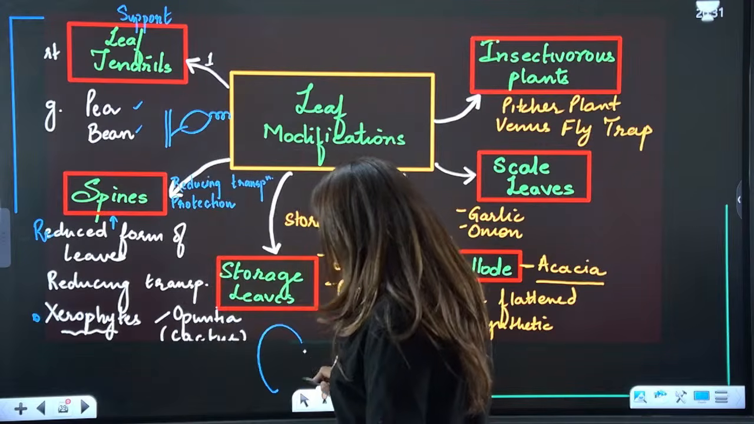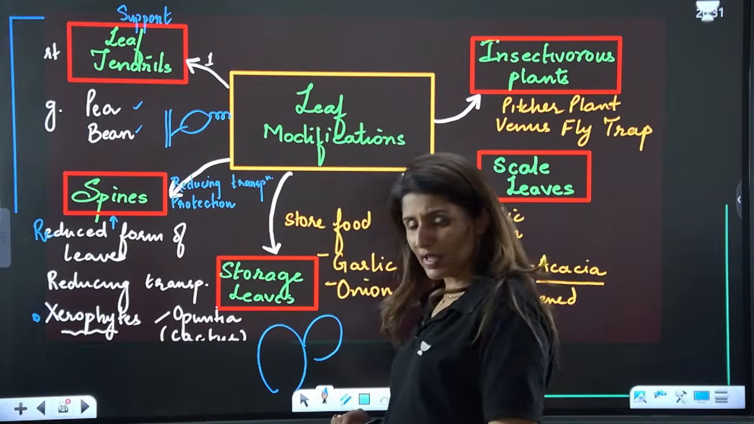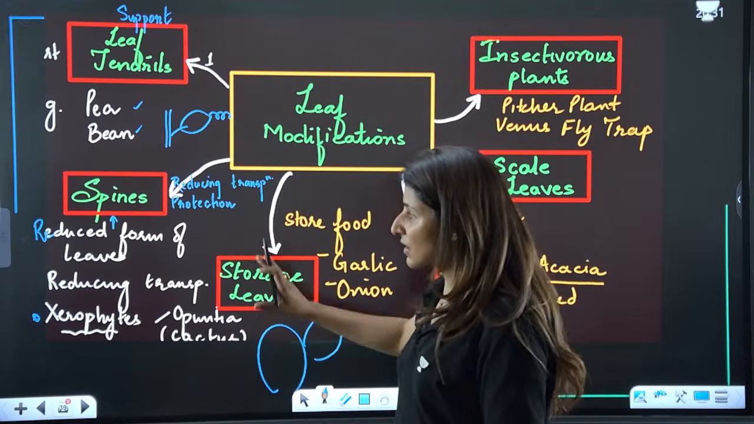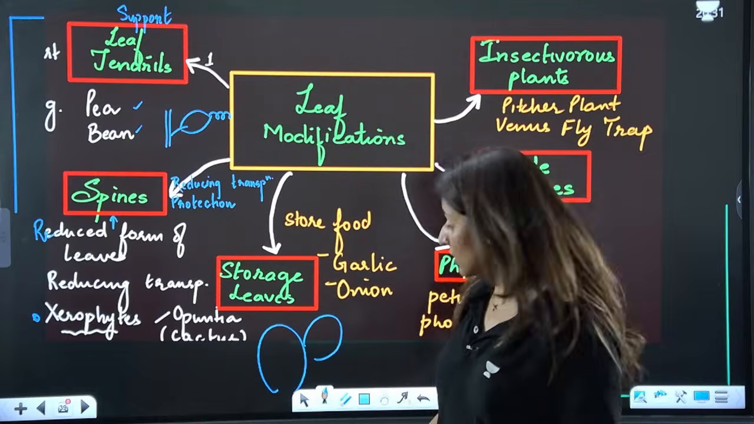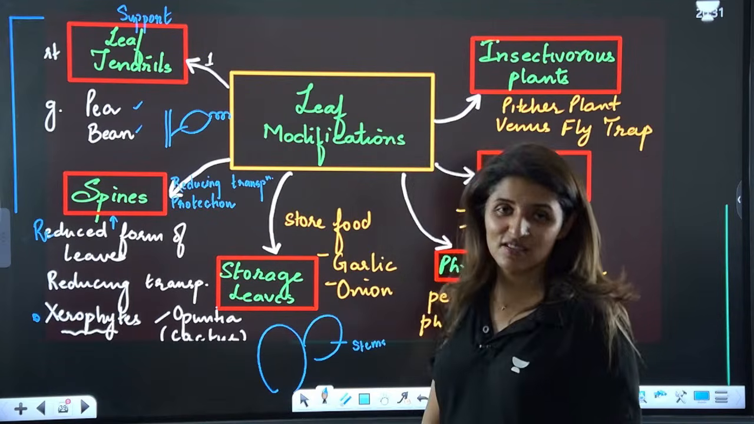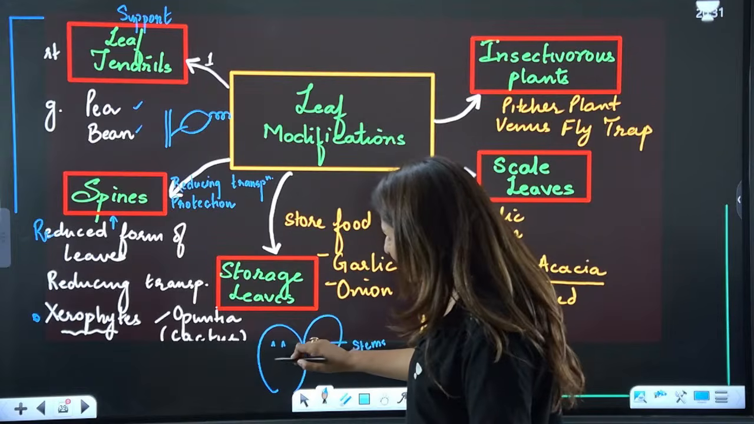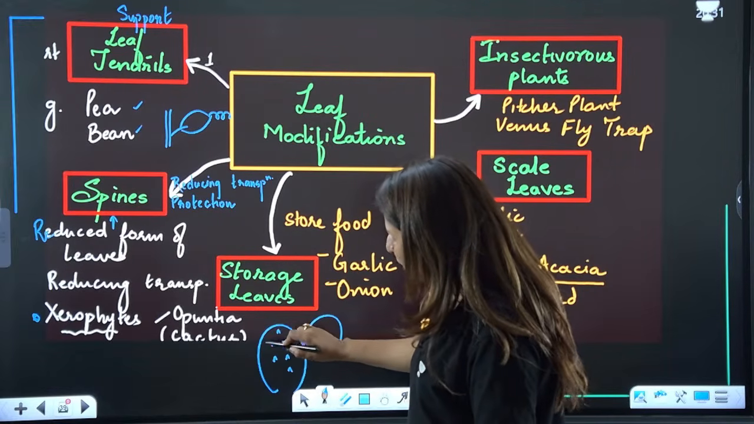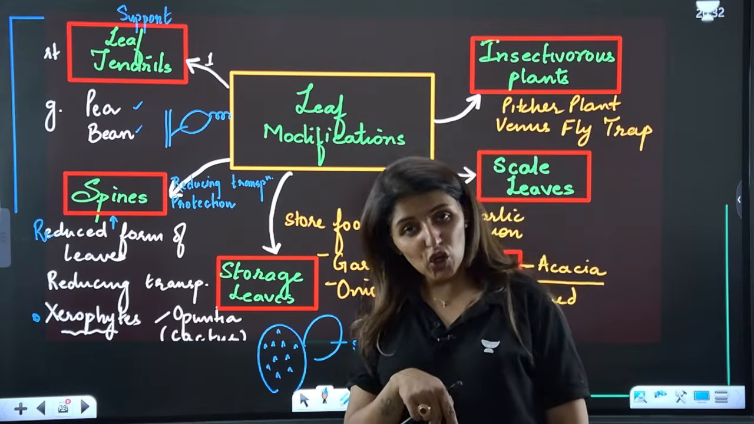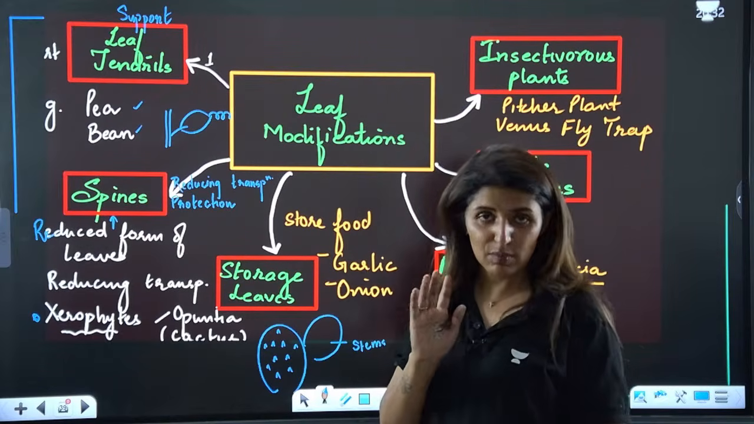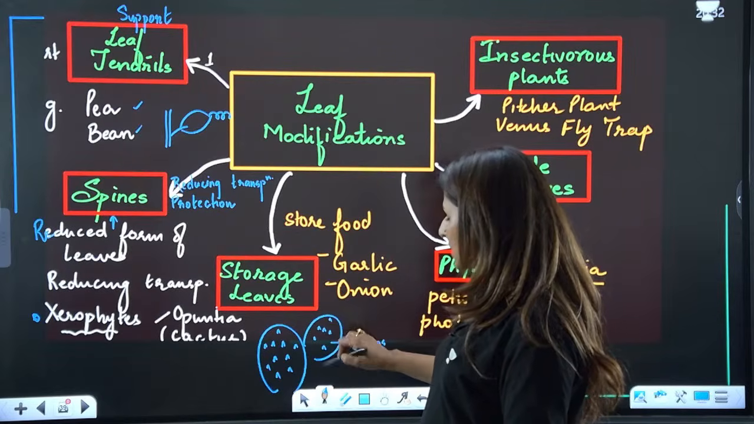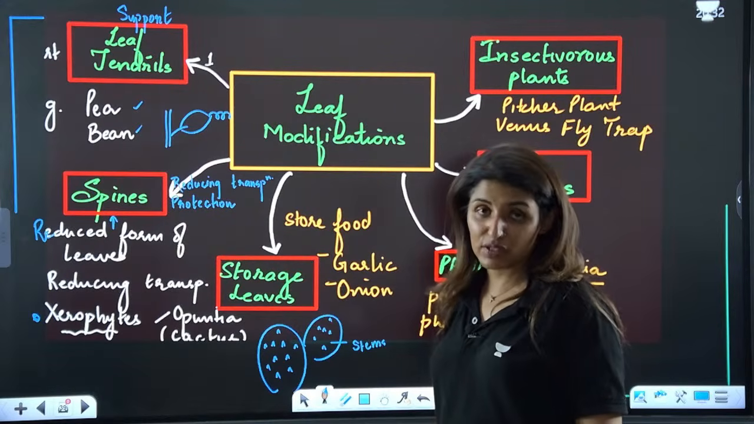Do you see cactus? We all have seen cactus. Do you see these flat structures? These are the stems. The leaves are reduced in the form of spines. So we use the term spine when it is a modification of leaf, and we use the term thorn when it is a modification of stem. Is that clear? So these are the reduced leaves. Here in this case, the stem will become photosynthetic.